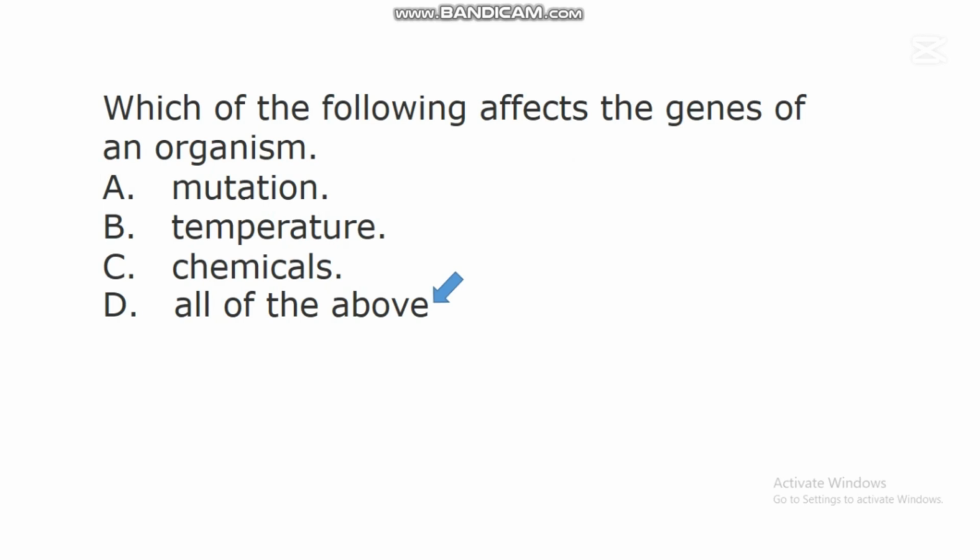All these are different factors that can affect the genes of an organism, and when any of these factors trigger or change the way genes are arranged, those genes will begin to express themselves in a way that is not okay in that organism. So all these things are different factors that affect the genes of an organism.